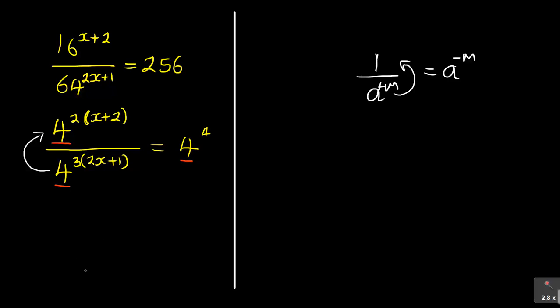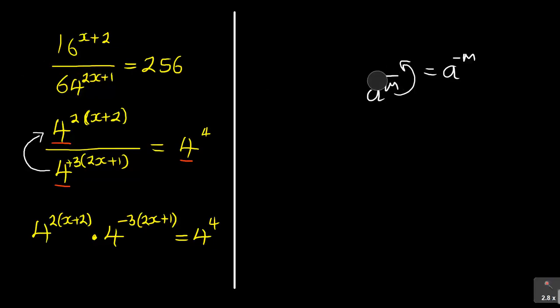So using the same concept, I will have now 4 to the power of 2 into x plus 2. See that? Then times, because it must multiply when it's going to the top, 4. Now the positive 3 there will become minus 3, 2x plus 1. See what I'm doing? Is equal to 4 to the power of 4. So I've managed to make everything flat. I've removed the fraction. So that was the main part there.